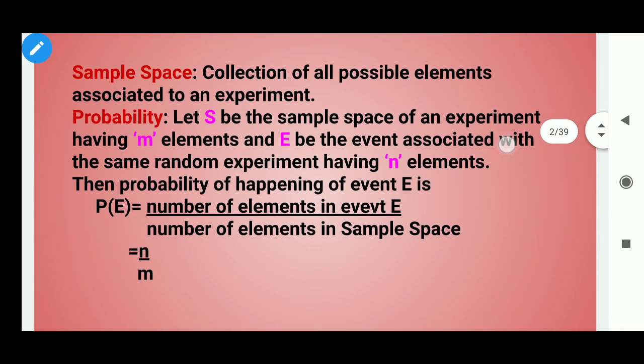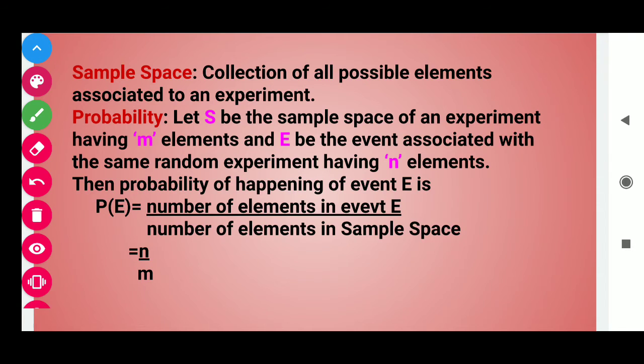Here we have the definition of sample space. What do you mean by sample space? Collection of all possible elements associated with an experiment. Students, we do different experiments, like playing with cards, tossing a coin, or playing Ludo. These are all experiments. So the collection of all the possible elements that are associated, meaning attached or related, to an experiment is called the sample space.